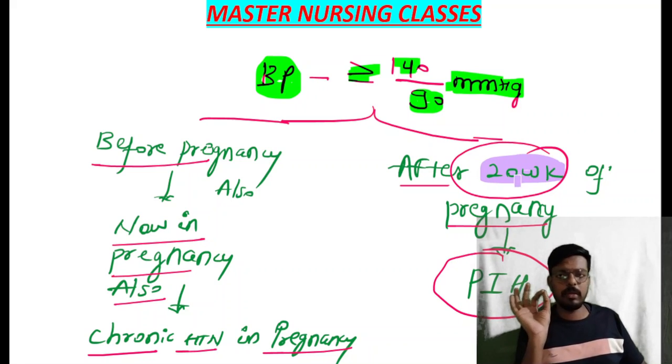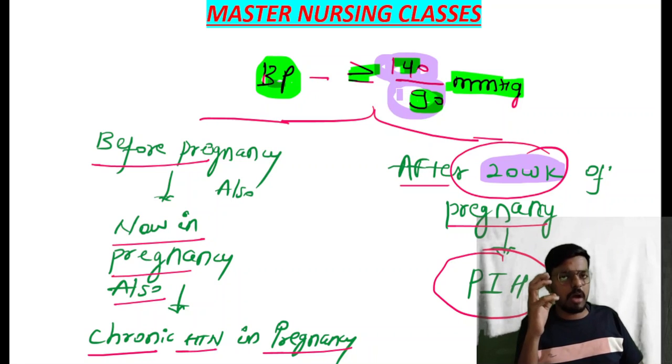After 20 weeks. They will also ask the definition criteria: BP more than 140 by 90 mm of Hg on two occasions, with a 4-hour gap.